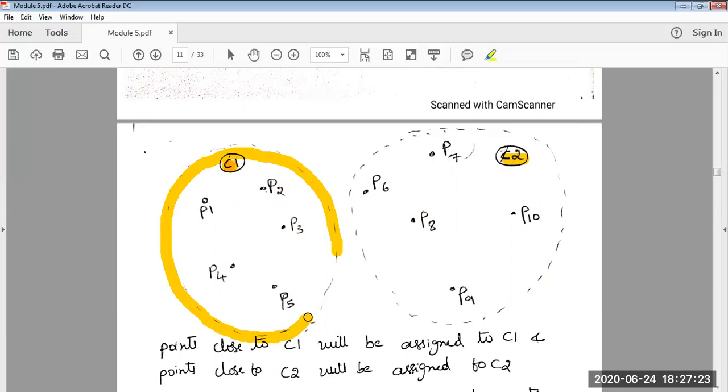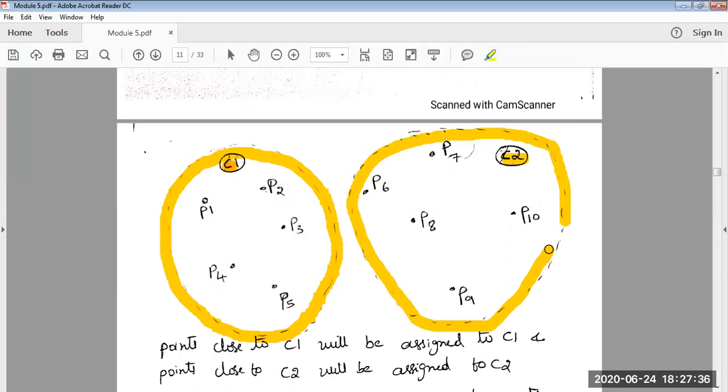I'll call this one group, where C1 is the determining factor. This is one more group, group 2, where C2 is the factor that determines the points placed into that group. So totally I have two groups, because you had given the input to the algorithm as k equal to 2, meaning you have told the algorithm to create two clusters.